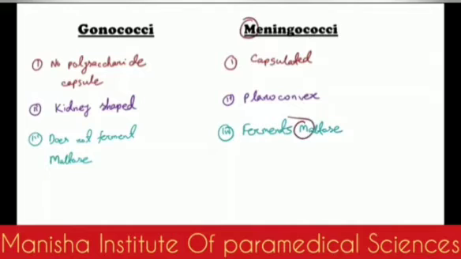And one thing you should also remember is that both of these ferment glucose, that means gonococci and meningococci. The way to remember this is gonococci has G and meningococci also has G. So it's a very important and basic thing. The biochemical test to differentiate between gonococci and meningococci is that though both ferment glucose, only meningococci ferments maltose.